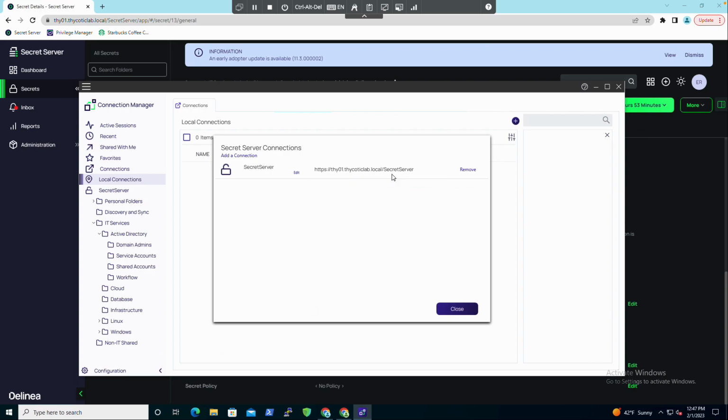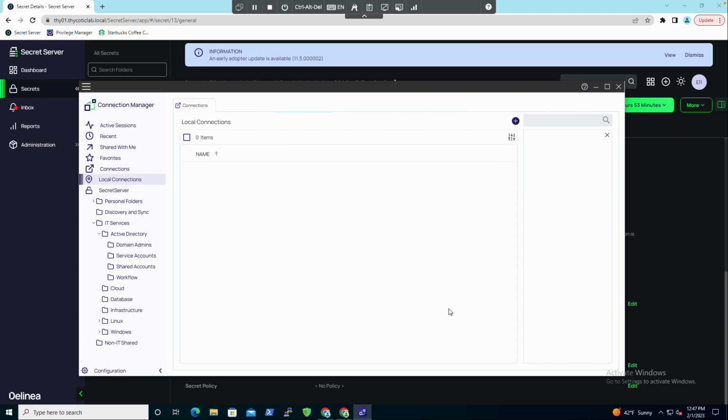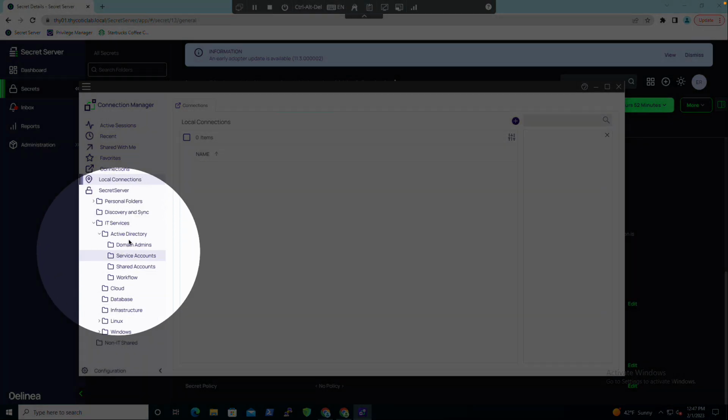You just have to have the URL of your Secret Server instance. If that's your cloud instance, you'll put your cloud tenant name in there. If it's a local one, you'll put your local URL in there. And then once you have that in there, you should see all of your various different connections located on the left here. So here I've got my personal folders. I've got an IT services folder here, for example. So these are all the different ones that I have available to me on the left.